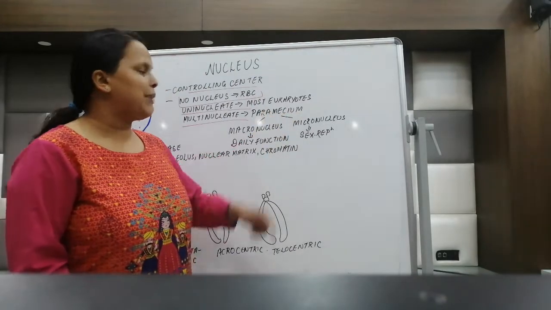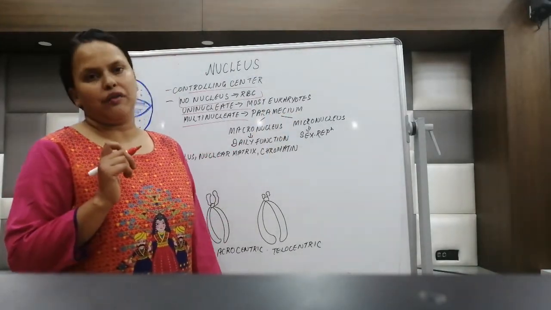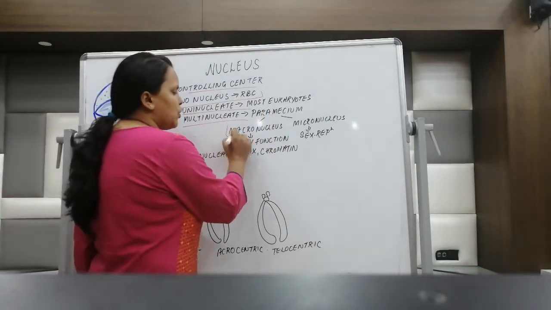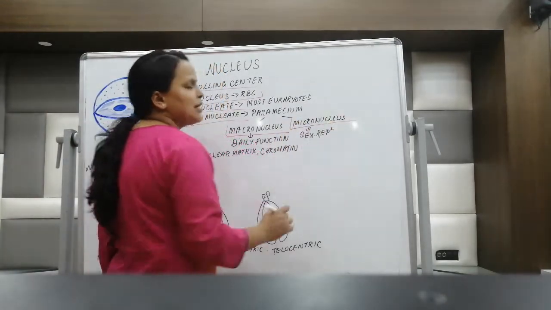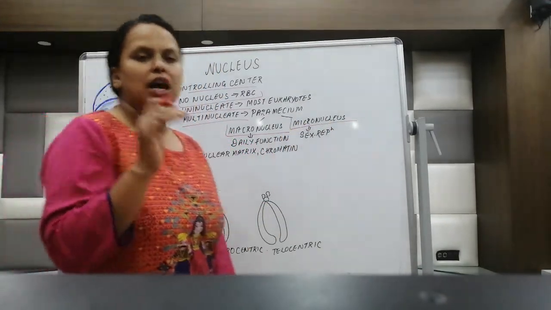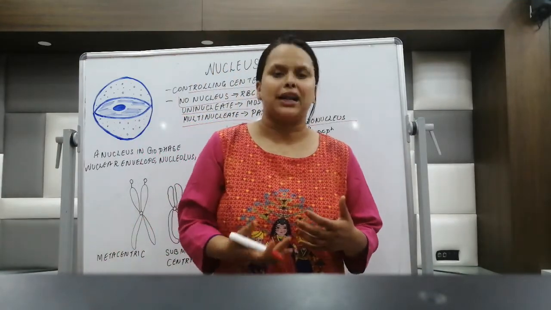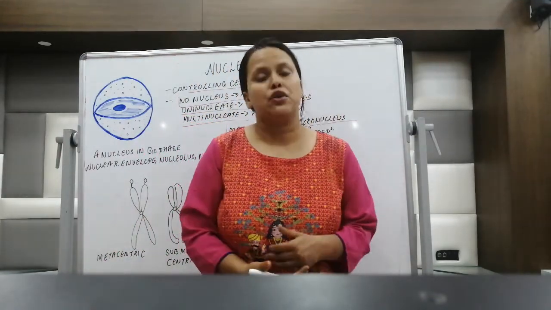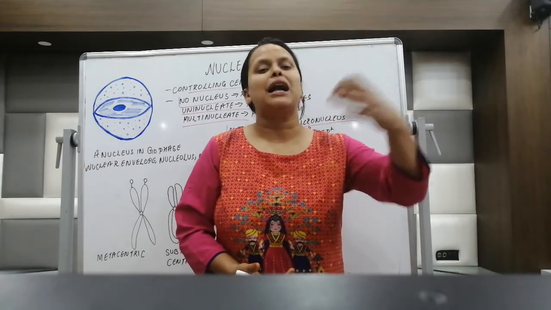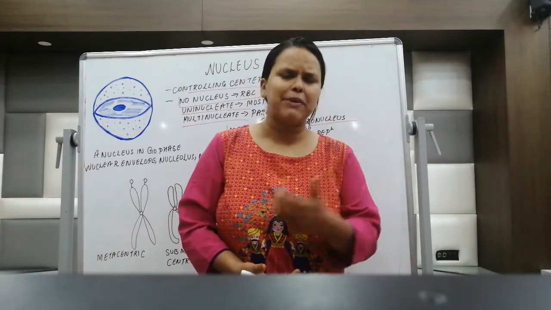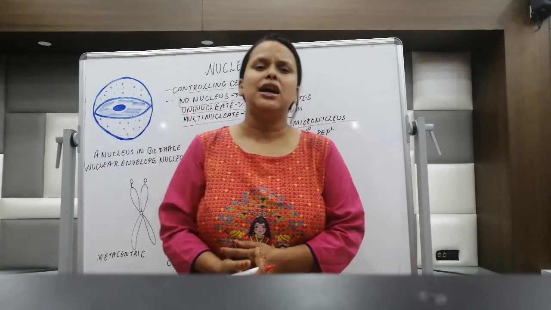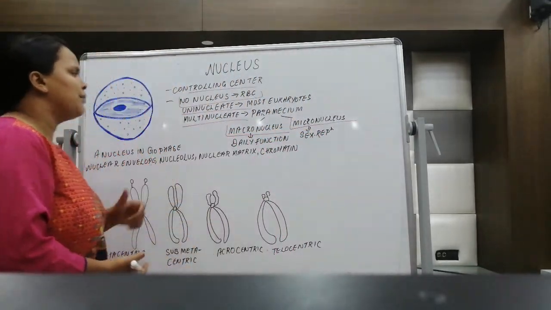For example, in paramecium there are two kinds of nucleus: one is macronucleus and another is micronucleus. The function of the macronucleus is to take care of the day-to-day activity, and the micronucleus takes part in sexual reproduction. It makes the protein which is responsible for the sexual reproduction of the paramecium.